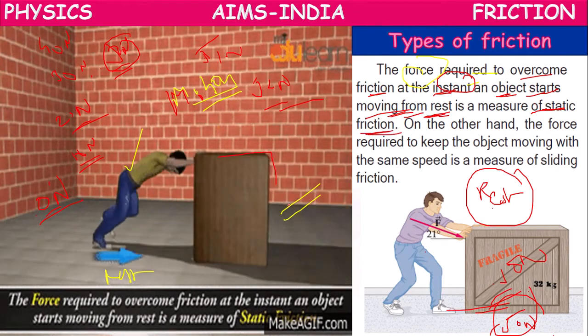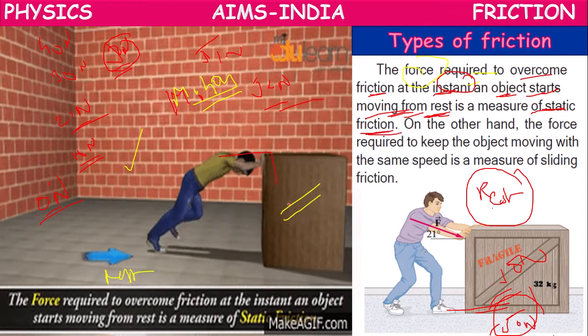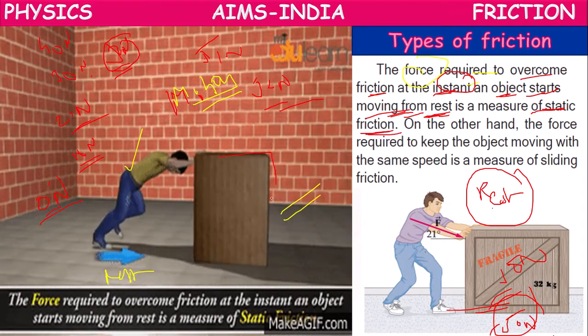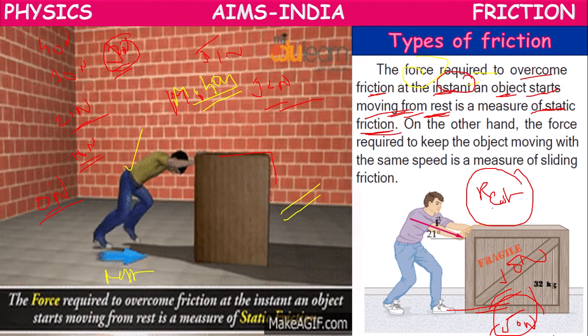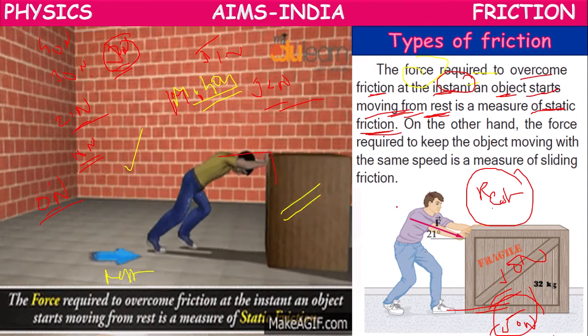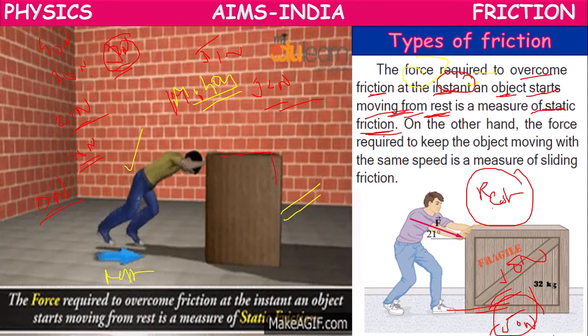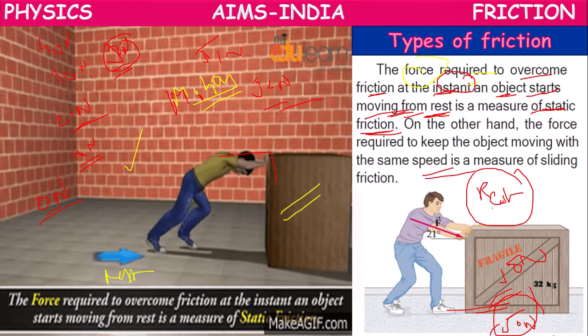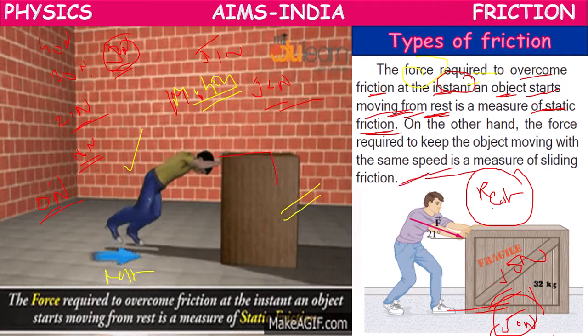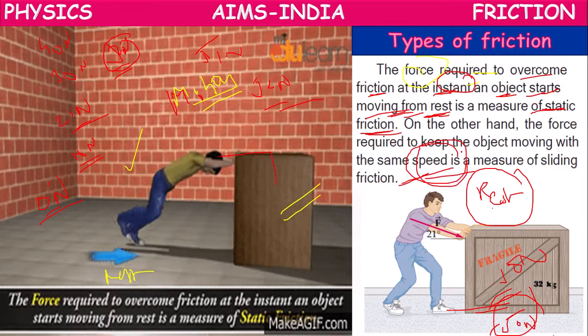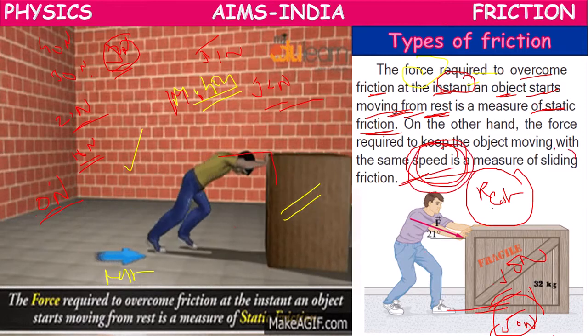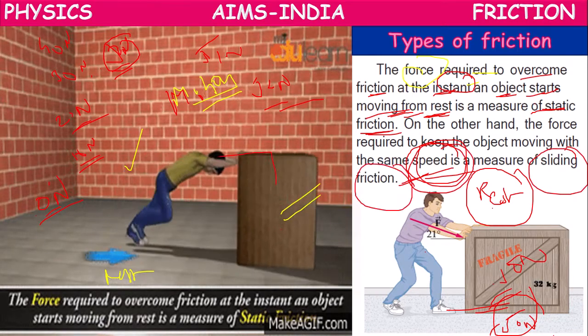Once the motion has started, we have already created motion in the object, so we have to apply less force to move with the same speed. The applied force required to keep it moving with the same speed is called sliding friction.